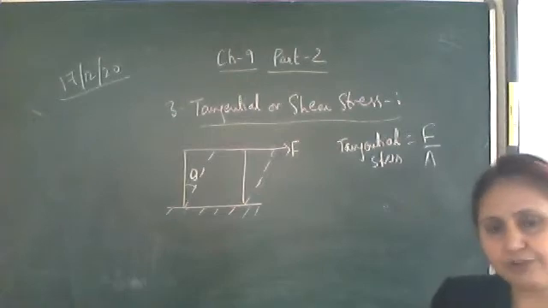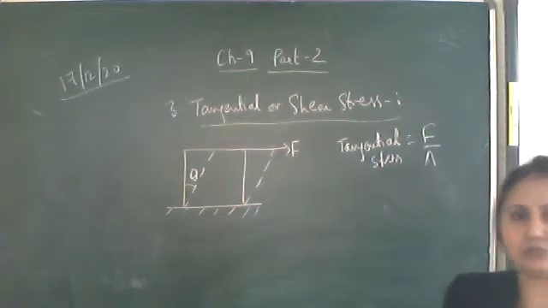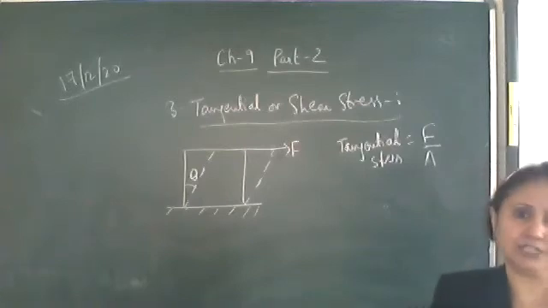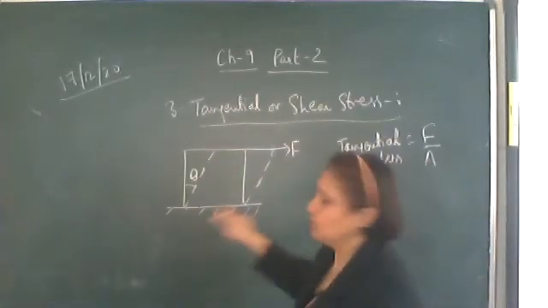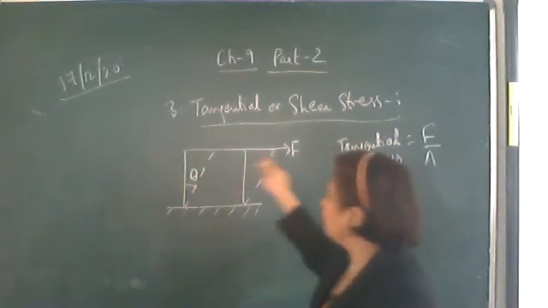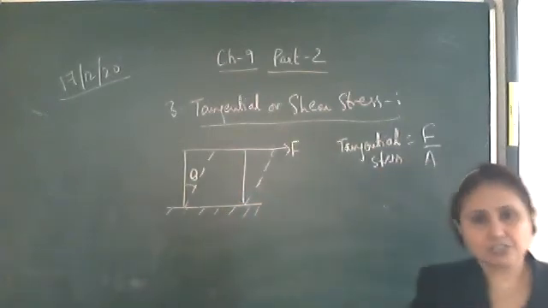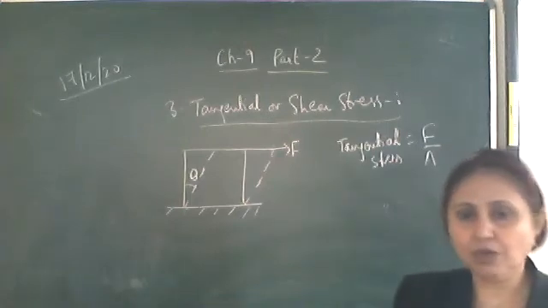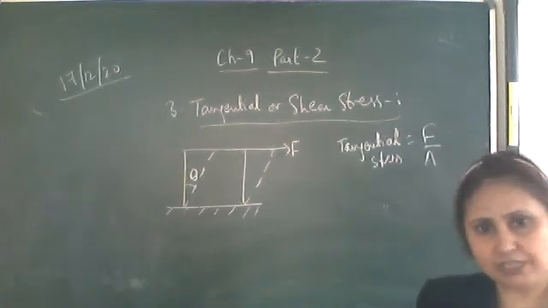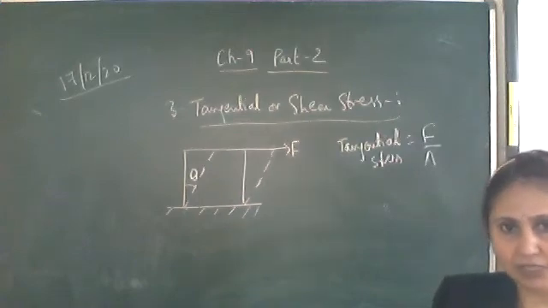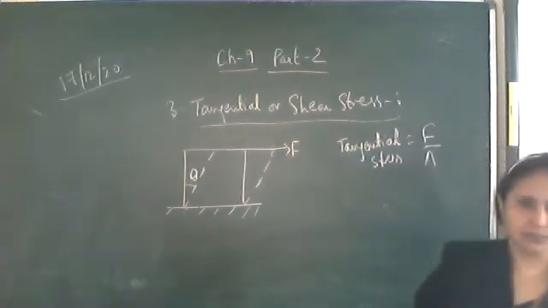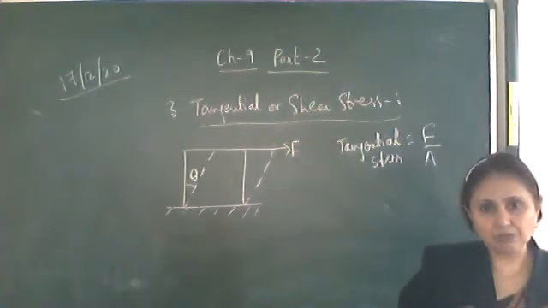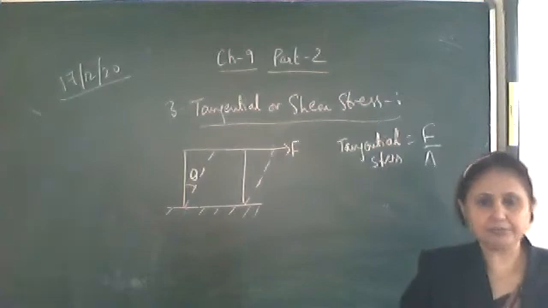Here the deforming force is applied tangential to the surface, such that the shape of the body is changing. Earlier this was a cube like this, now the shape of the body becomes like this. So the shape of the body changes without any change in its volume. In volumetric stress, volume changes without any change in its shape. For example, when we immerse a solid sphere inside water, the volume decreases, but it still remains a sphere.